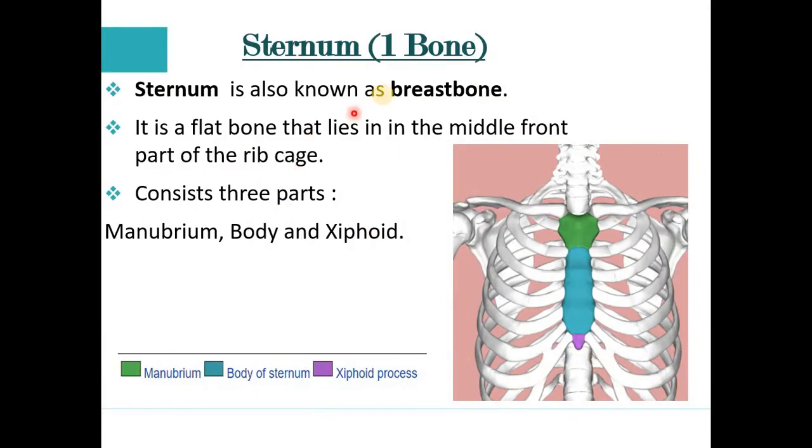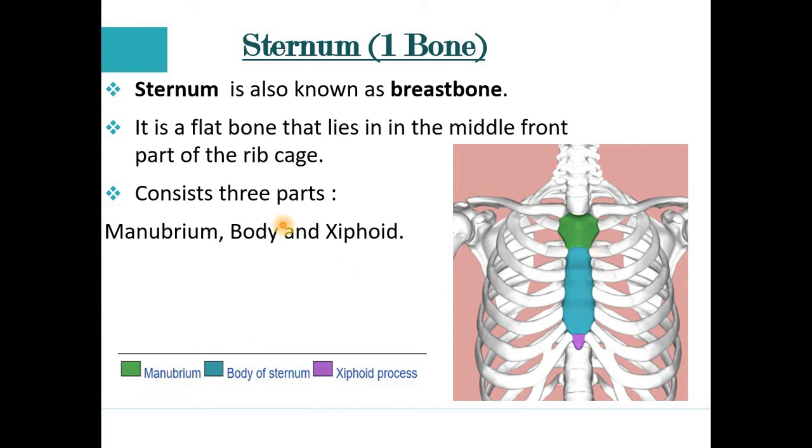Friends, next is the sternum. The sternum is one bone. It is known as the breastbone. It is a flat bone. Moreover, where is its location? It lies in the middle front part of the rib cage. In the middle front part of the rib cage it is present.